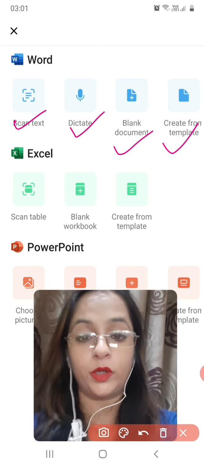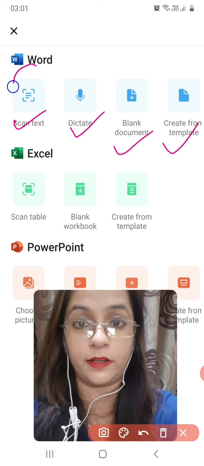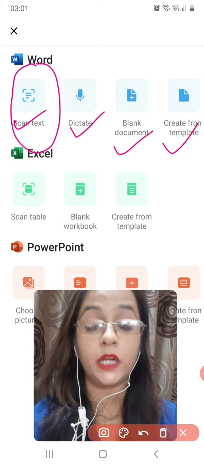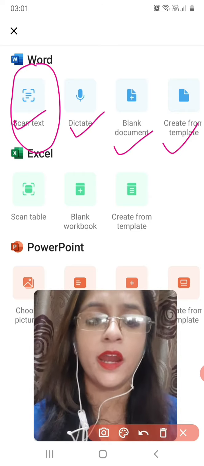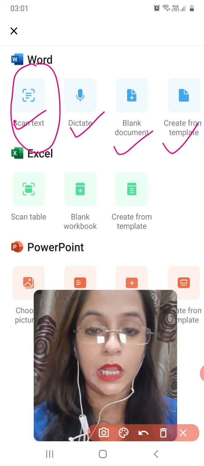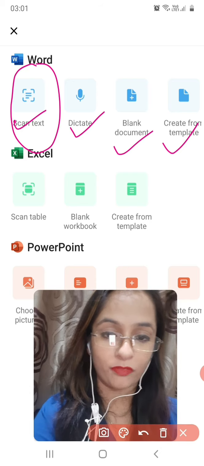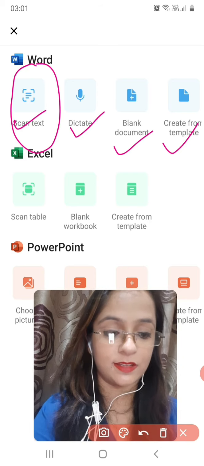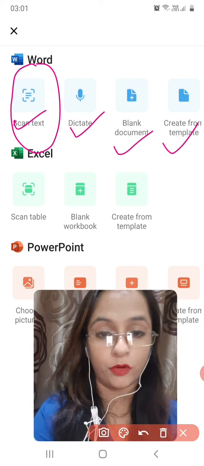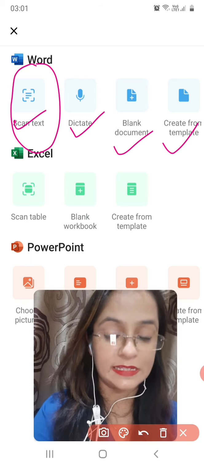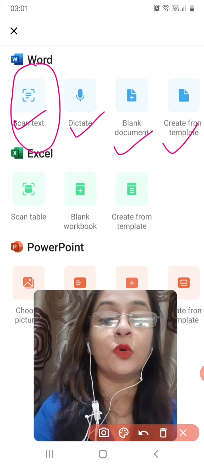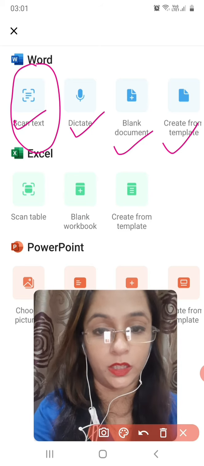But the main important topic which I am going to discuss is scan text: how to convert an image into text. It is very simple, and after downloading this, actually this is inbuilt in your phone, you will see that your work is reduced to 10% only.